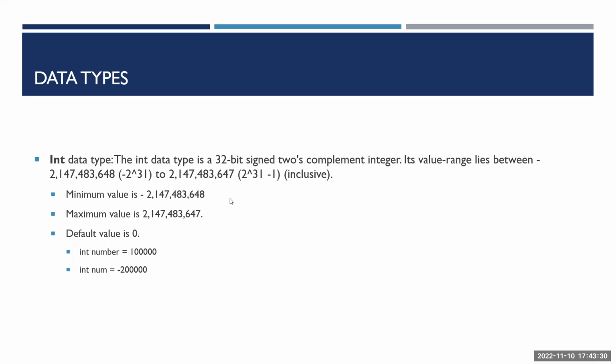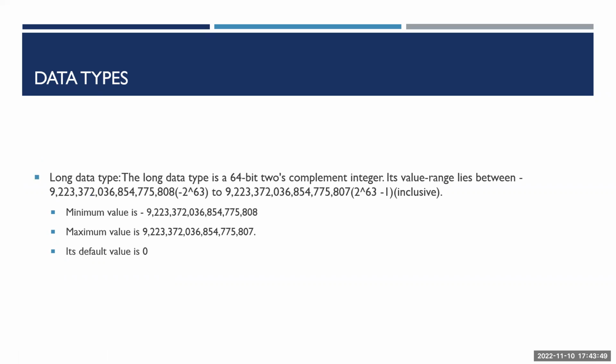Next comes the int. This is a 32-bit signed two's complement integer. If you want to store values ranging from minus 2 power 31 to 2 power 31 minus 1, then you're going to use the int data type. Again it's the same: the minimum value, the maximum value, and the default is 0. Long is minus 2 power 63 to 2 power 63 minus 1. You need not memorize these values. This is just for our reference, okay?